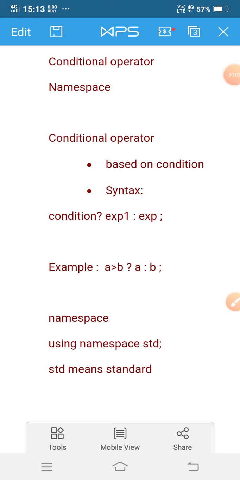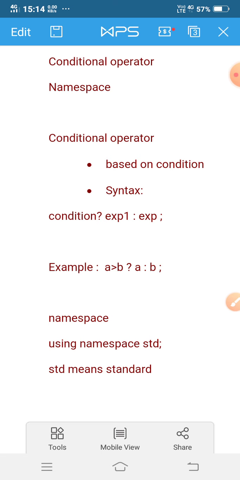Hello everyone. So today I am going to start the conditional operator. And one more topic is there, namespace. So first I will discuss the conditional operators. There are different types of operators in C++, which I have already discussed in my previous class. In the last class I discussed the arithmetic operator. So today is the conditional operator.